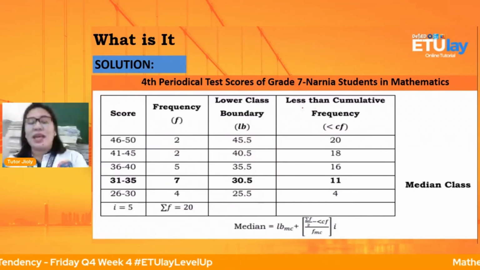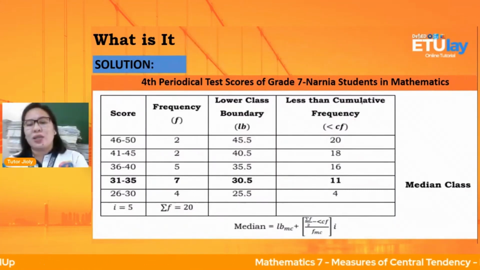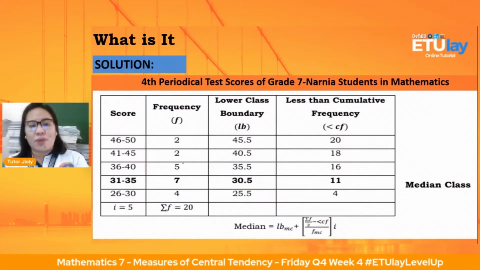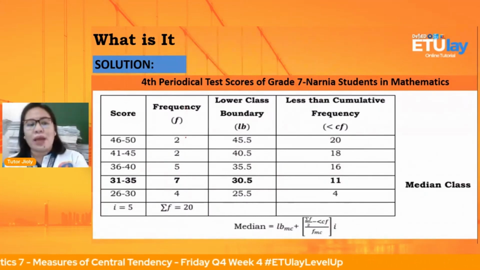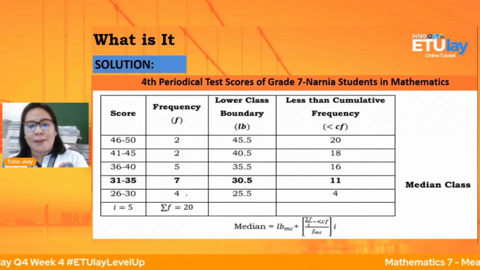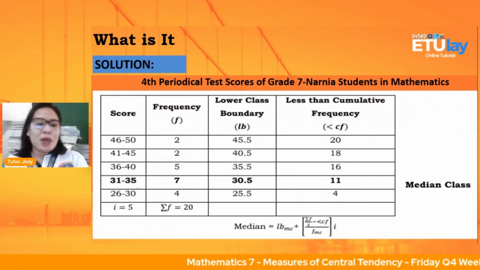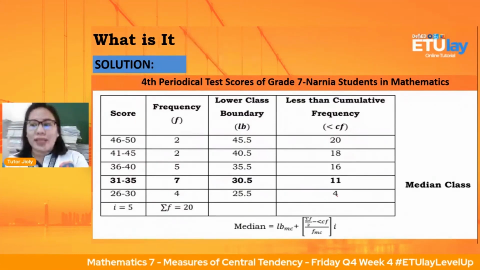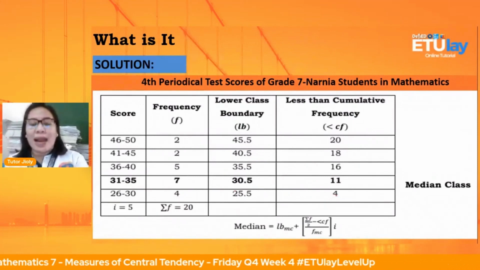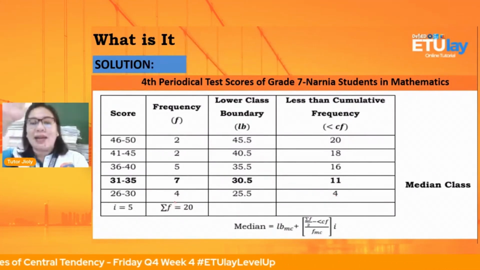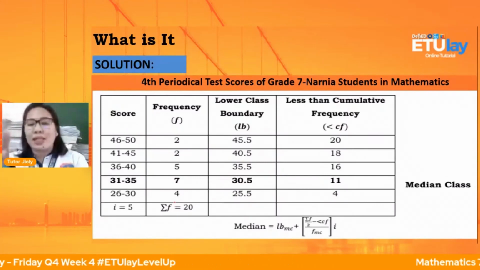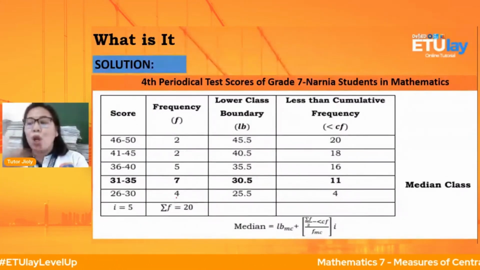Okay, next. Less than cumulative frequency. Paano naman nakuha to? Mga anak, dito tayo mag-focus sa frequency natin. Kung nakita nyo, we have 2, 2, 5, 7, 4. Yung pinakamababa, copy lang natin. Retain natin yung number. Then after that, mag-a-add na tayo, pataas. Less than cumulative frequency, from lower part.